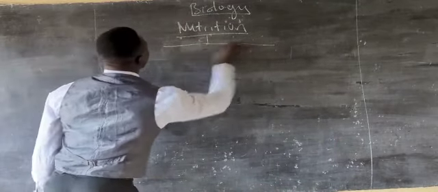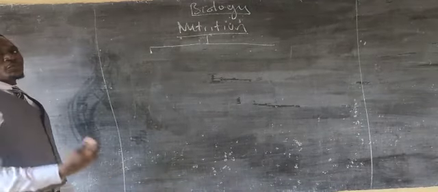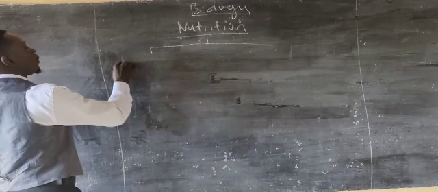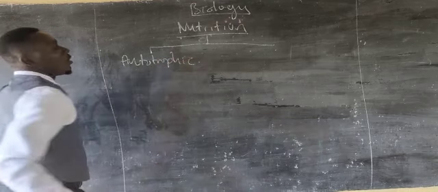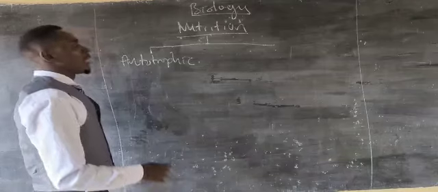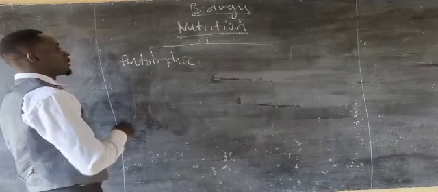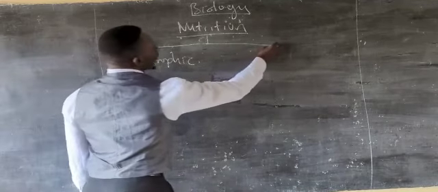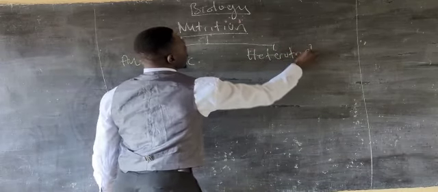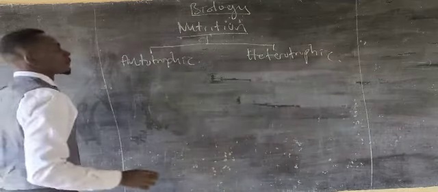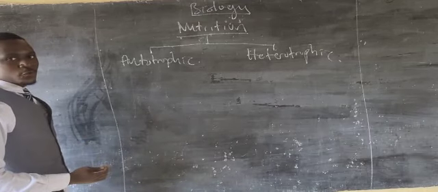Living organisms are either able to produce their food, in a mode of nutrition that we call autotrophic nutrition, or they might be unable to produce their food, but get it from external sources, notably from autotrophs. We call that type of feeding heterotrophic nutrition. Now, autotrophic nutrition is simply the ability of organisms to produce their own food.